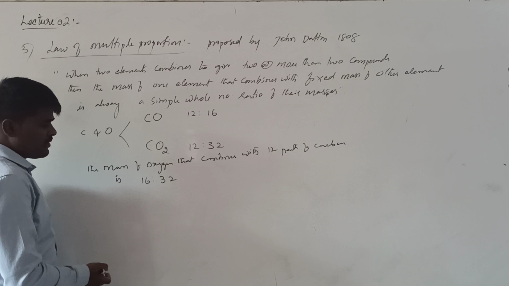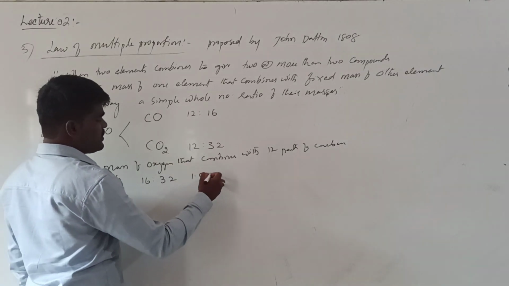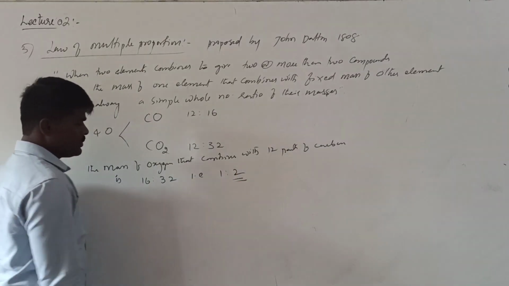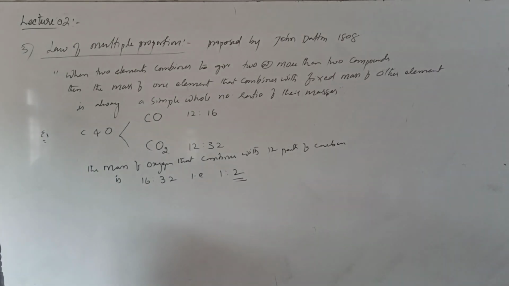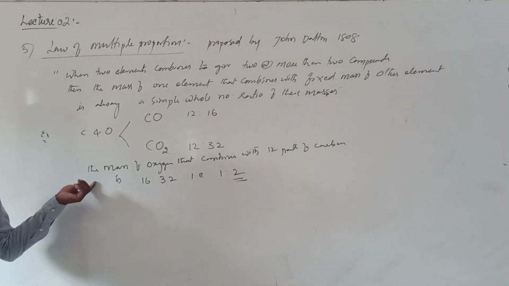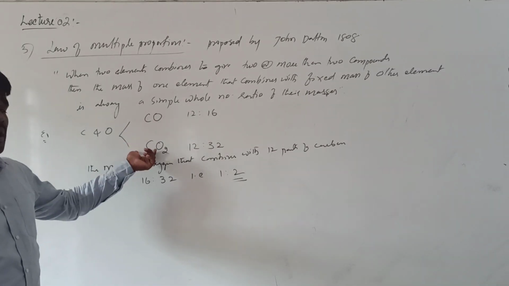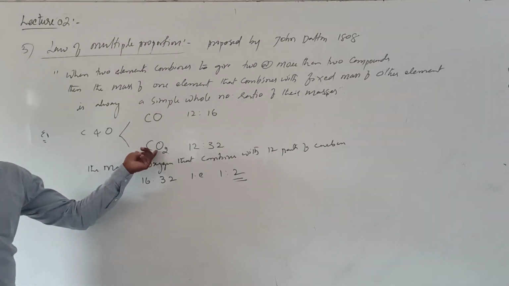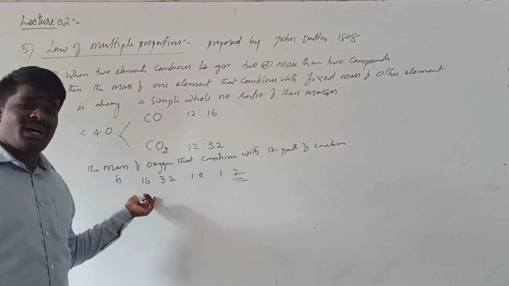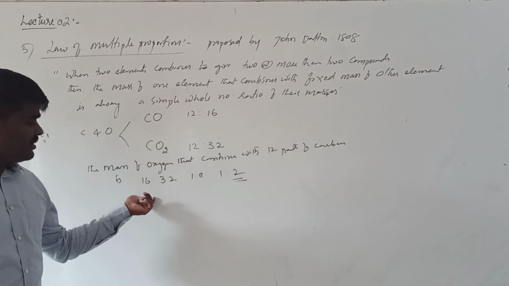What is the simplest ratio of this particular mass? We can say that is 1:2. Are you getting this? The mass of oxygen that is combining with the fixed mass of carbon will always be a simple whole number ratio of its mass, right?